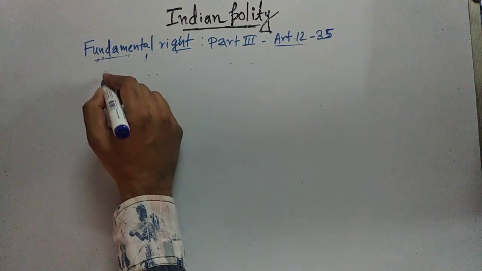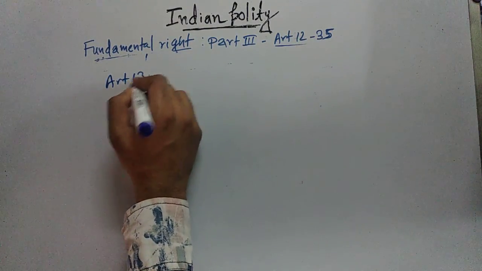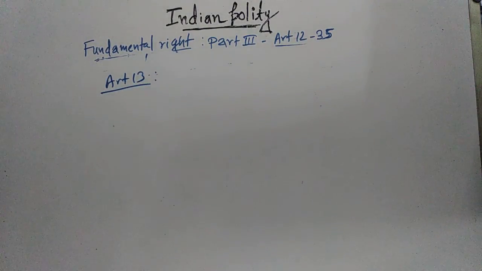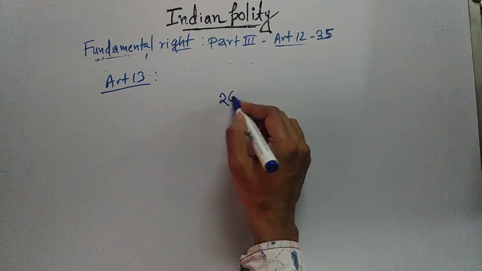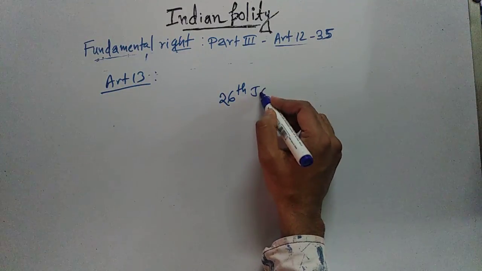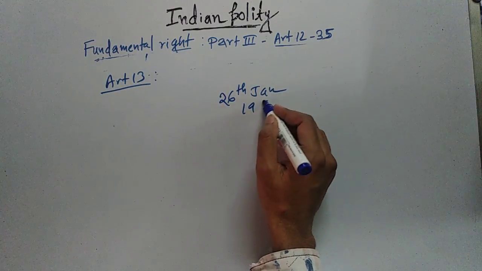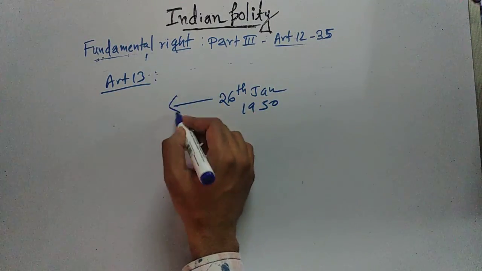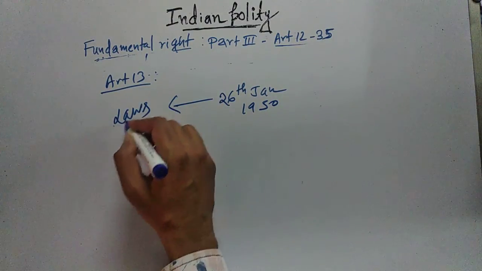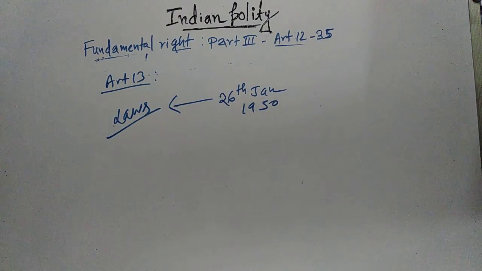Now we will read Article 13. What Article 13 is saying is: what is the date of commencement of the Indian Constitution? The Indian Constitution came into force on 26 January 1950. Before this date, there were various laws in force in the territory of India.